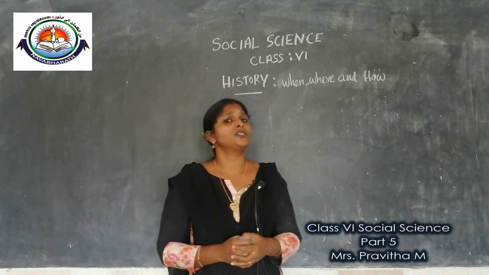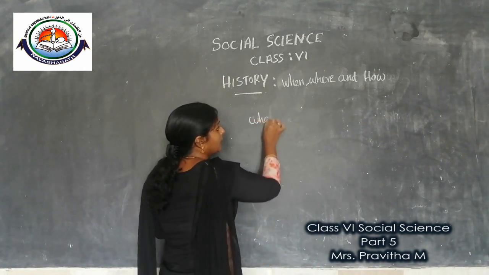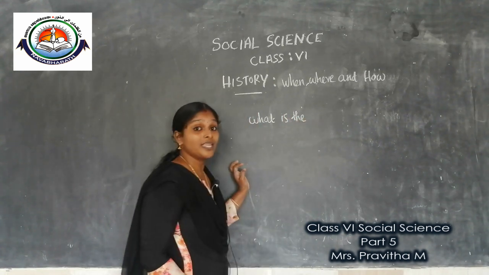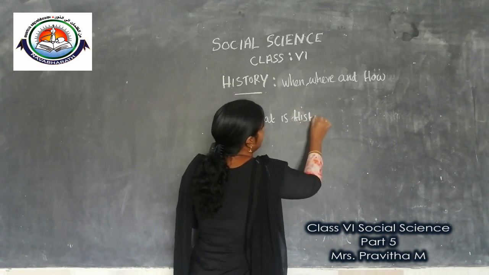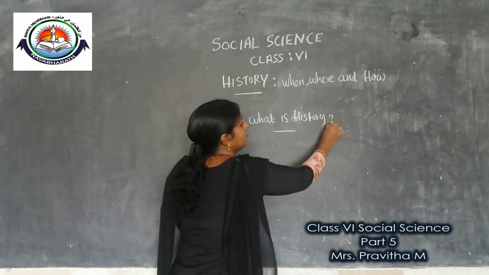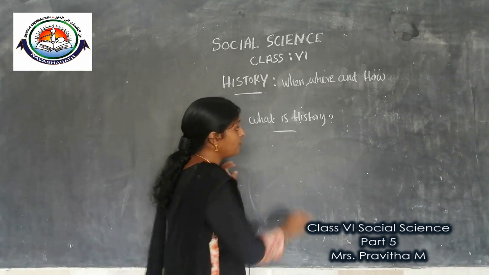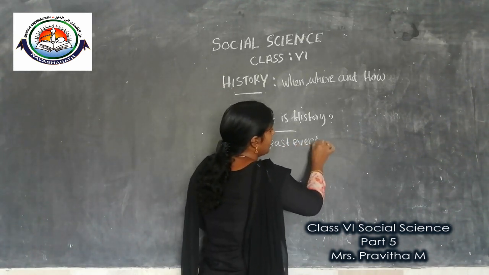What is history? History is the study of past events in a chronological order.